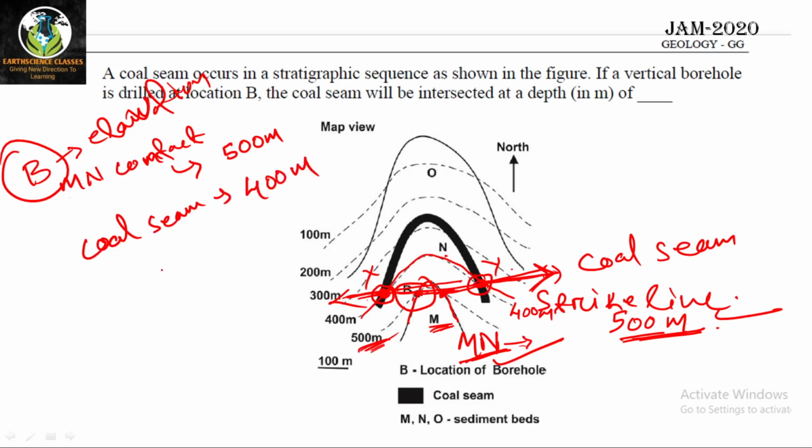What does that mean? This is the strike line. How will you see it? You are seeing from above because it is a map. I have already told you it is a map.